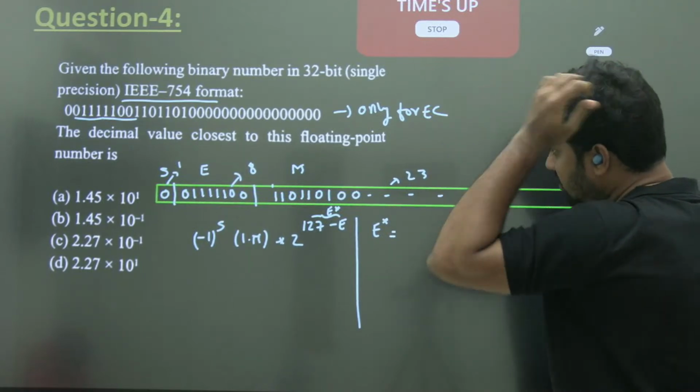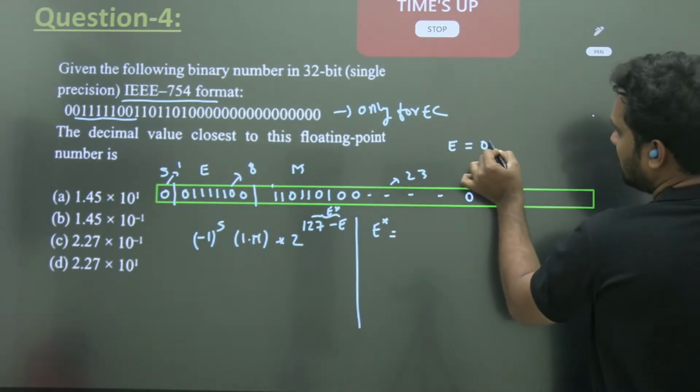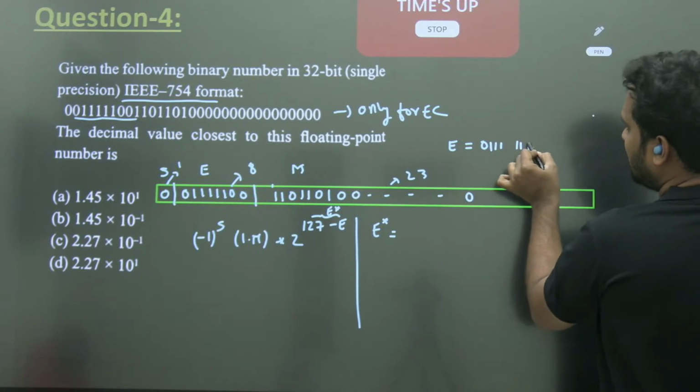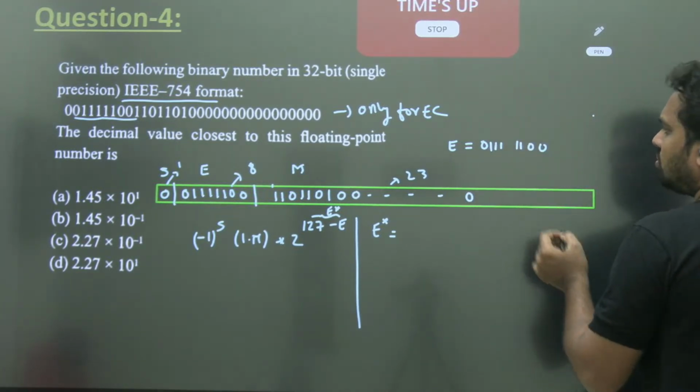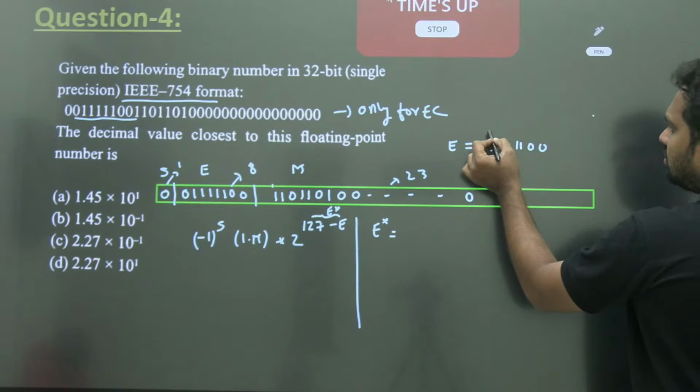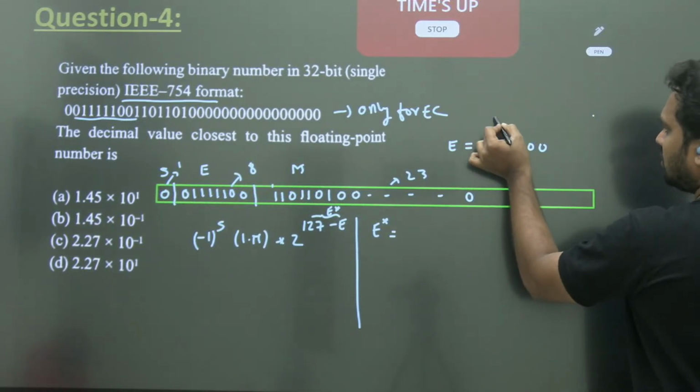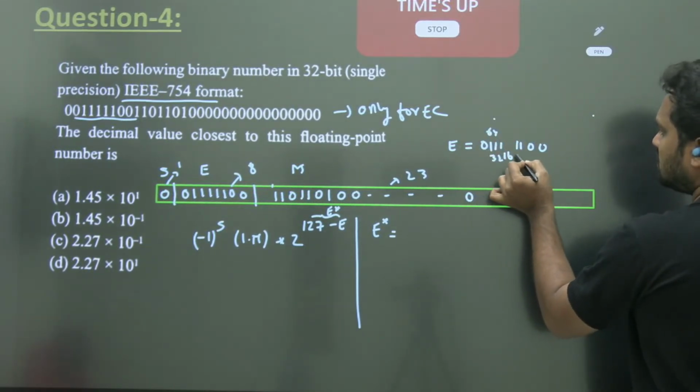What is your e value? E value is 0 triple 1 double 1 double 0. So 8421 code lagao toh 64 and 32, 16, 8 and 4.